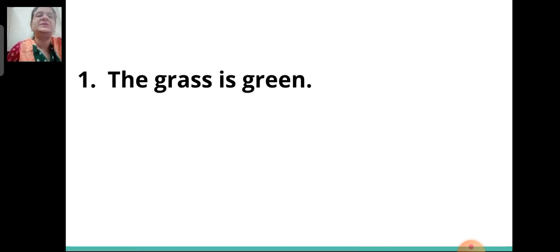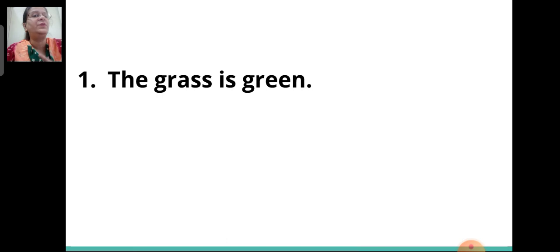So it tells us something about the grass. So here the grass is the subject. And what does the sentence tell about the grass? Well, the sentence tells us about the grass that it is green. So, is green is the predicate.